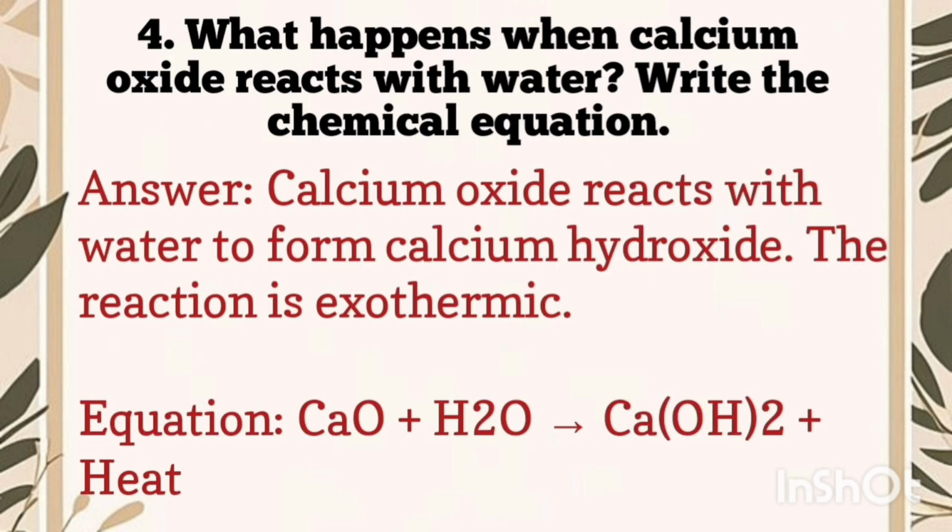Now, fourth number question is, what happens when calcium oxide reacts with water? Write the chemical equation. So the answer is, calcium oxide reacts with water to form calcium hydroxide. The reaction is exothermic and the equation is CaO + H2O → Ca(OH)2 + heat.